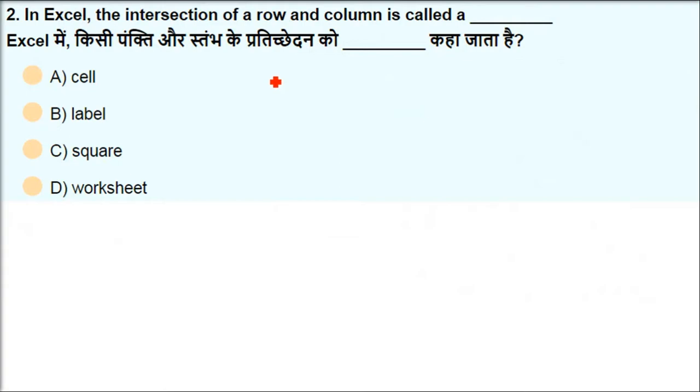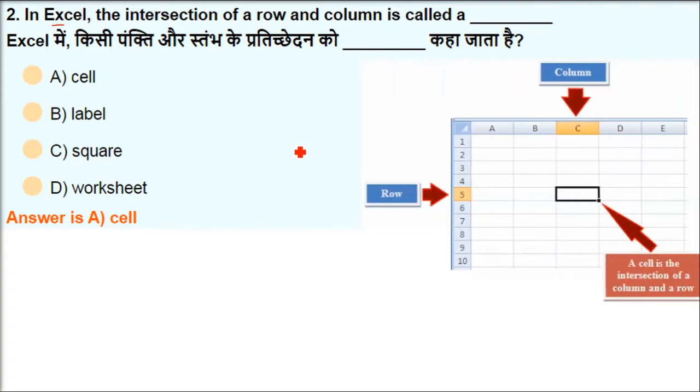In Excel, the intersection of row and column is called. Excel is one of the application software, or you can say one of the programs in the Microsoft suite. We have Excel, Access, Word. In Excel, basically we are dealing with data, representation of data, manipulation of data.